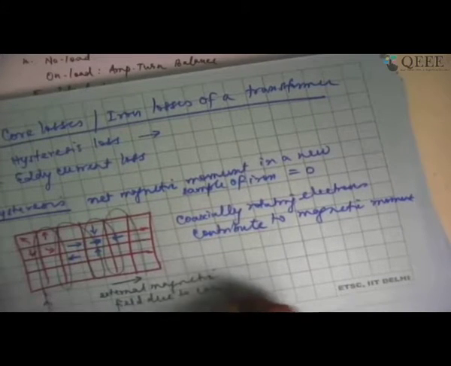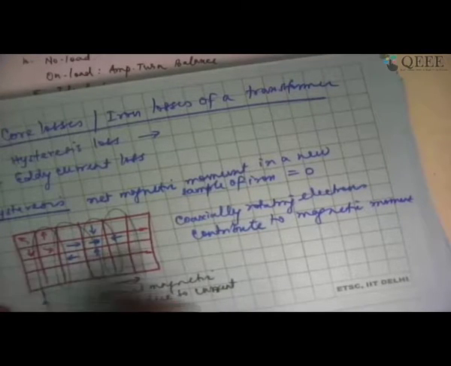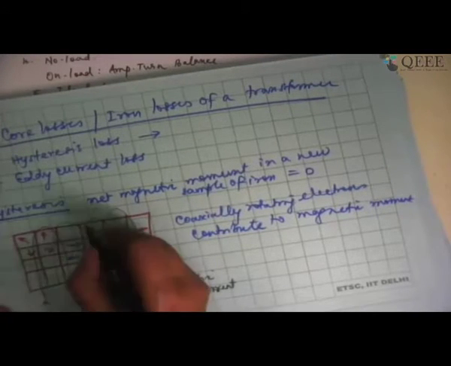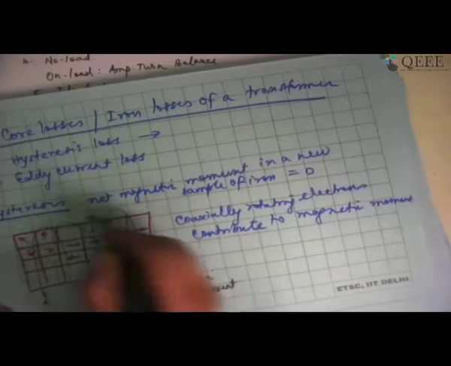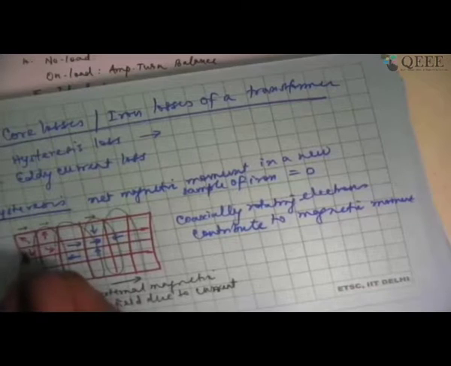Now this magnetic field is going to make all these domains which are inherently present also align themselves. So this is going to align like this, this like this, and so on. All of them are going to be aligned along the extrinsic magnetic field.